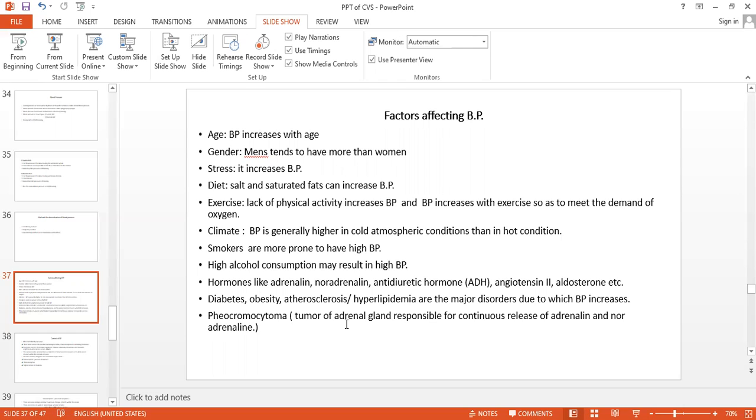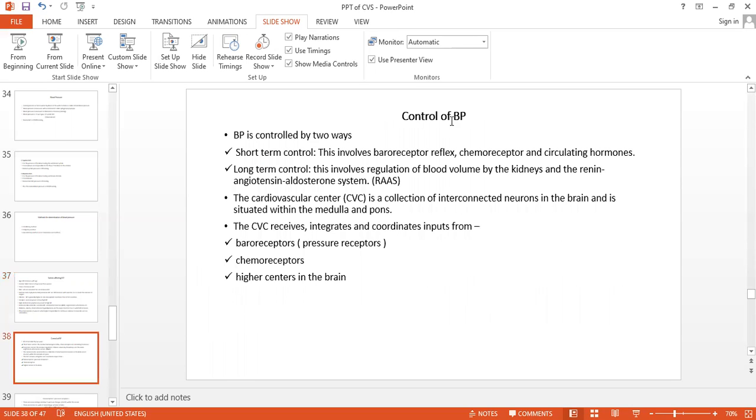Pheochromocytoma will also increase the blood pressure because it releases adrenaline. Okay, now next one, control of the BP. This is more important. How to control? By two ways: short-term control and long-term control, isn't it?